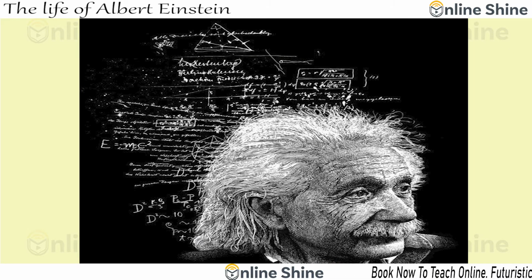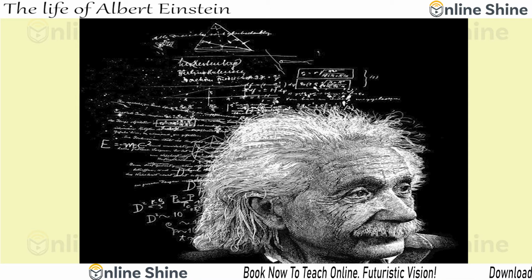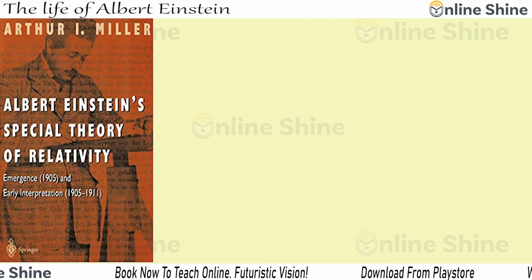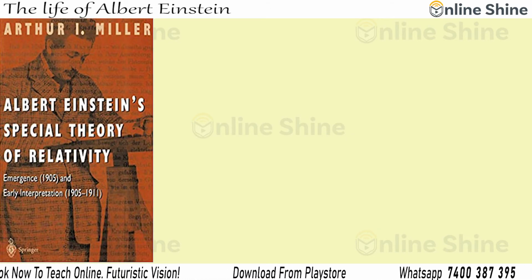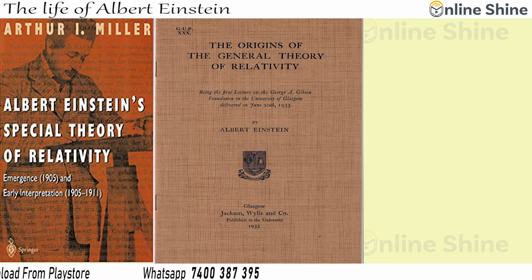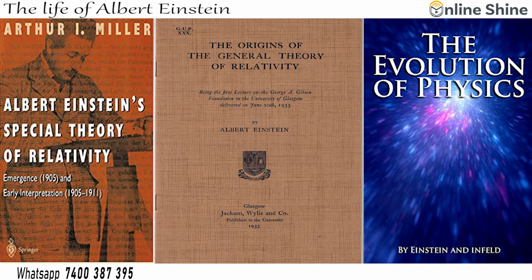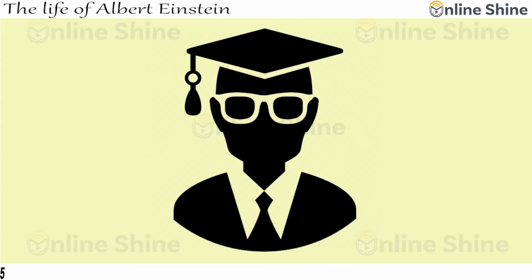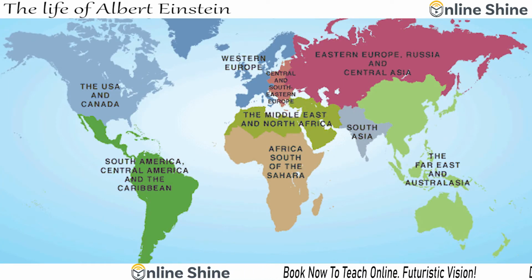Einstein's researches are of course well recorded, and his more important works include Special Theory of Relativity 1905, General Theory of Relativity 1916, and The Evolution of Physics 1938. Albert Einstein received symbolic doctorate degrees in science, medicine, and philosophy from many European and American universities.